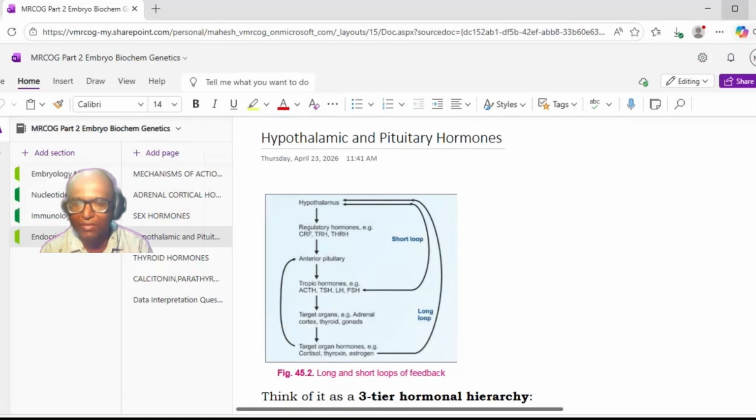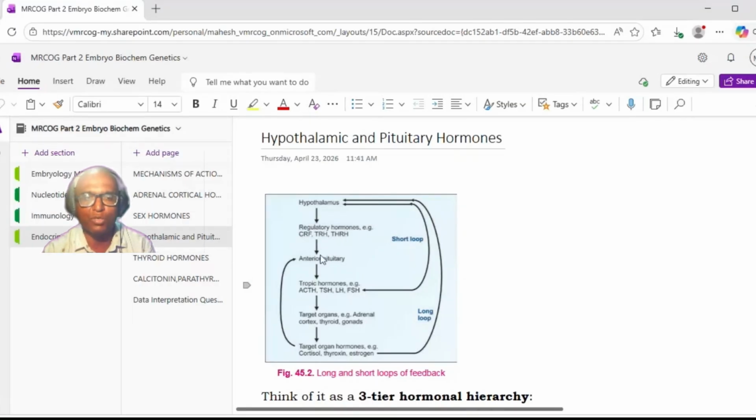So today we continue with our endocrinology module, and today's topic for the discussion is hypothalamic and pituitary hormones. Okay, so basically from our basic MBBS knowledge, we know that there is a hypothalamus, which is the master gland, and from there we get the hormones. These are regulatory hormones such as CRF, TRH, GnRH, etc.